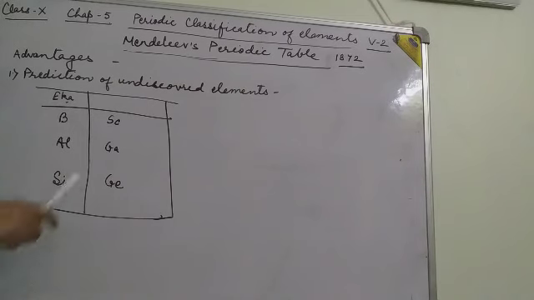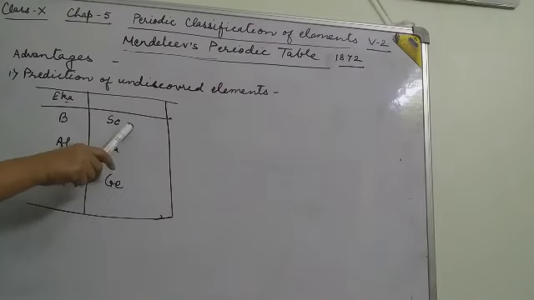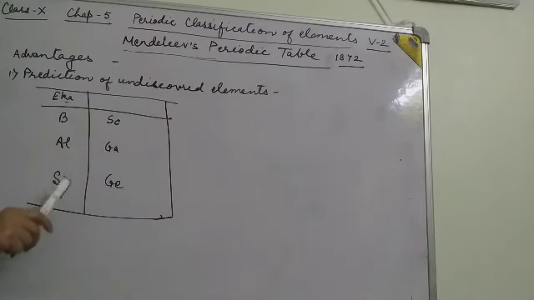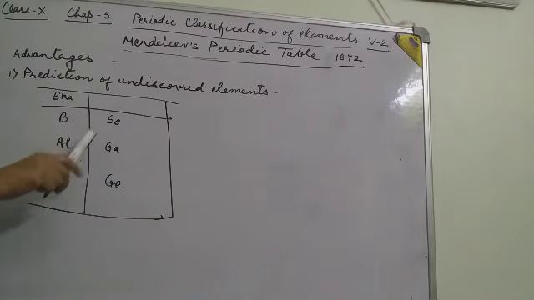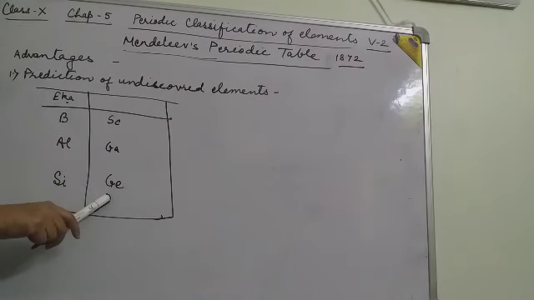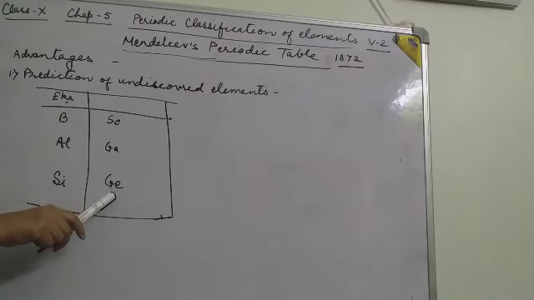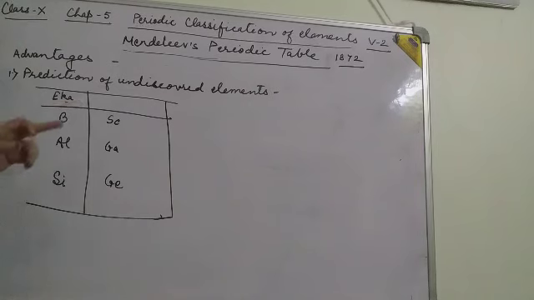You can remember like this: Sc, Ga, Ge. These three elements were undiscovered at the time of Mendeleev's periodic table in 1872. But after their discovery, the properties given by Mendeleev as Eka boron, Eka aluminium and Eka silicon were similar to the properties of scandium, gallium and germanium.